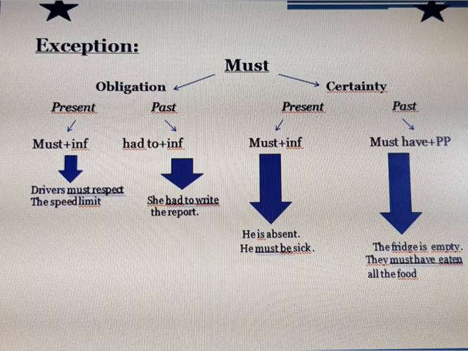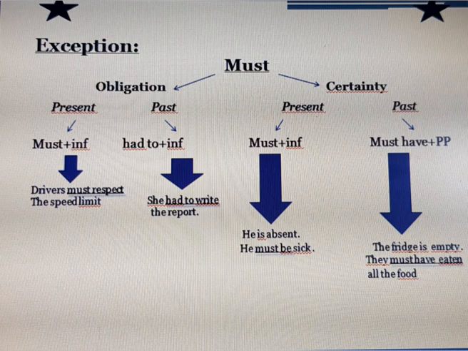Now, in this diagram, we have the different uses of must. Then as you see, must expresses obligation in the present and in the past. Also, it expresses certainty in the present and in the past. Okay, so let's start with obligation in the present. We have must plus infinitive. For example, drivers must respect the speed limits. Okay, then here we express obligation in the present.